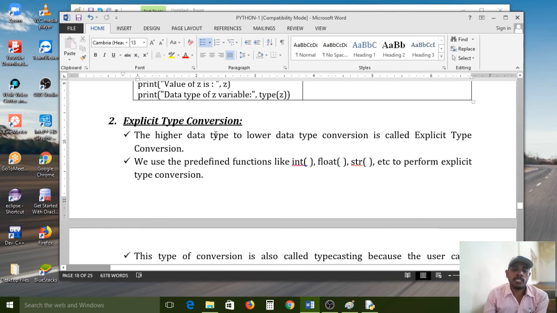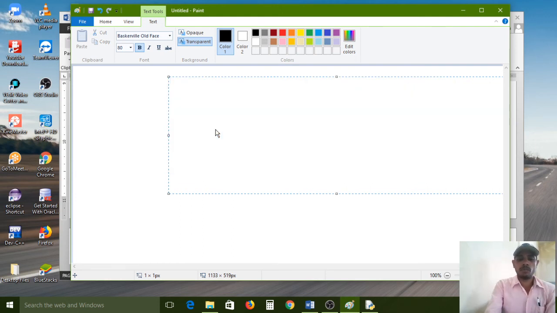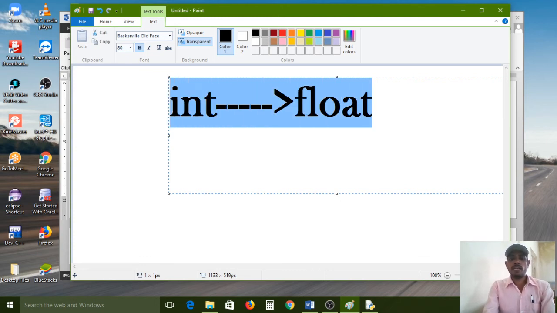Next, explicit type conversion. Converting a higher data type to a lower data type is called explicit type conversion. It is the reverse process. All of you carefully observe. Int is the small data type converting to the big data type, float. This entire process is done by the interpreter. We no need to assign or declare anything. So this is called implicit casting.